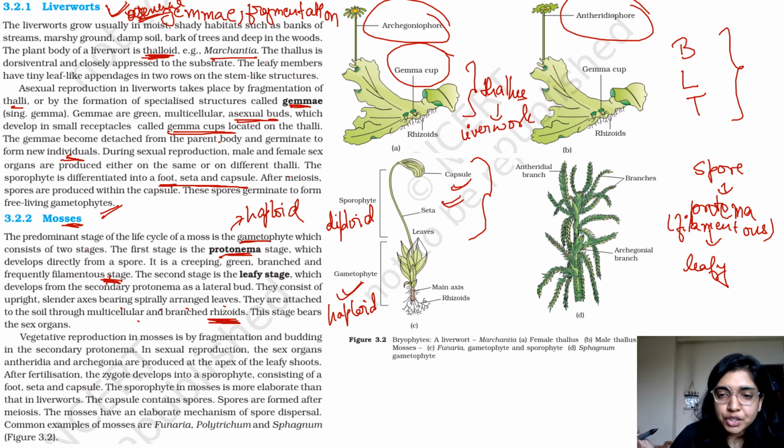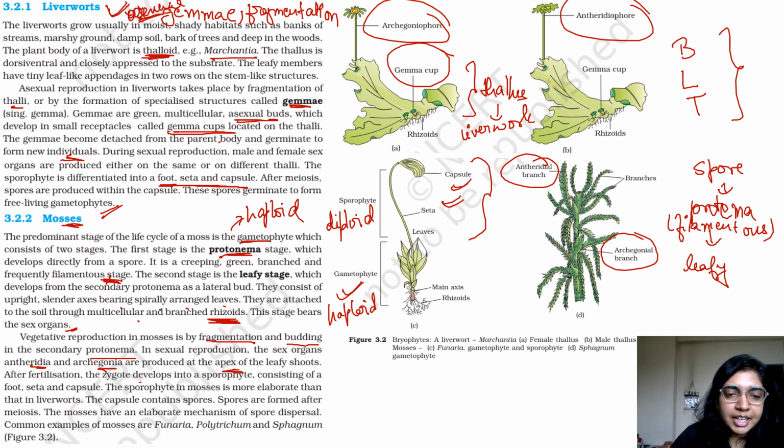In the case of mosses it was rhizoids, and in the case of liverworts also it is rhizoids. This stage bears the sex organs. Vegetative reproduction in mosses is by fragmentation like always, and budding in the secondary protonema. In sexual reproduction, the sex organs antheridia and archegonia are produced at the apex of the leafy shoots. Archegonia is over here and antheridia is over here. So they are produced at the apex of the leafy shoots.